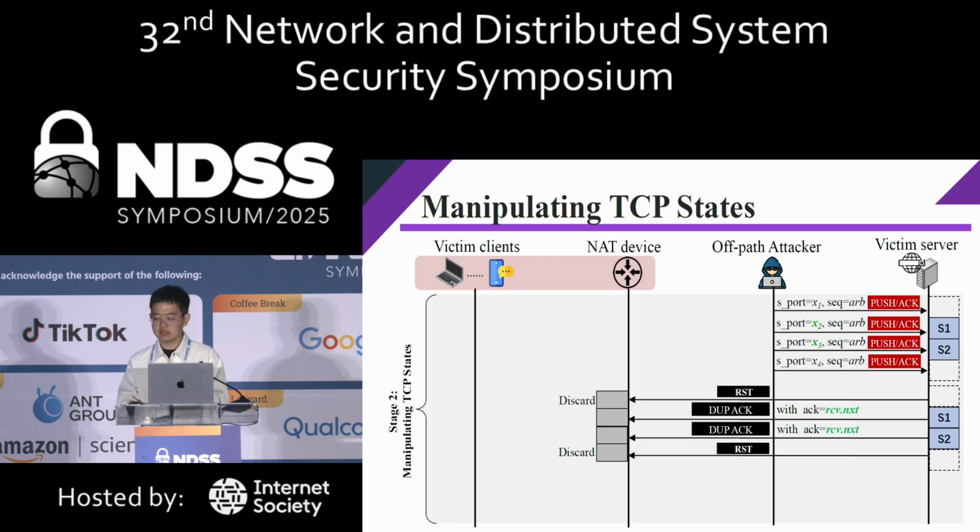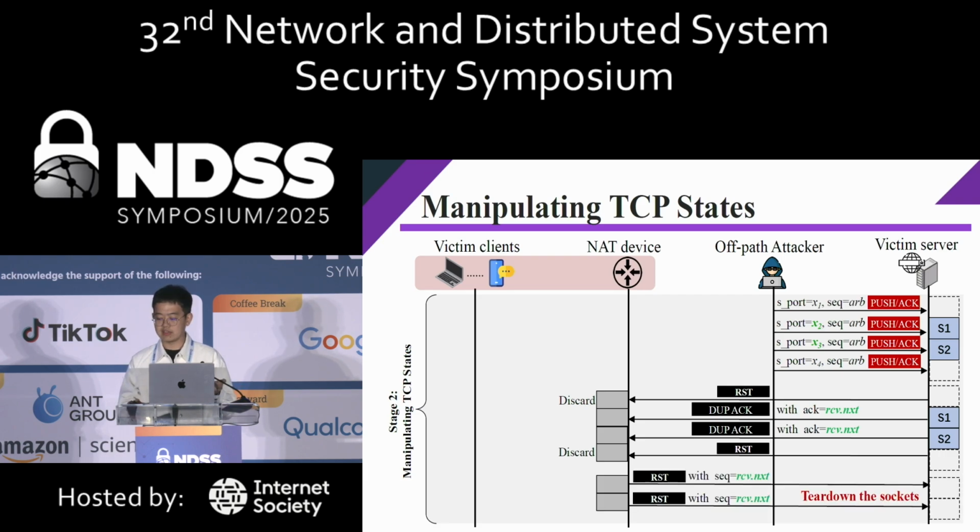However, when the duplicate ACK packets arrive at the NAT device, as there is no NAT mapping anymore, since it has been removed by the attacker, the NAT device will respond with a reset packet, whose sequence number will be copied from the ACK packet,